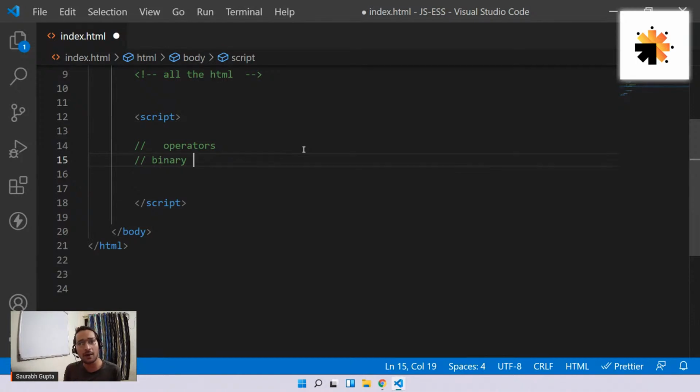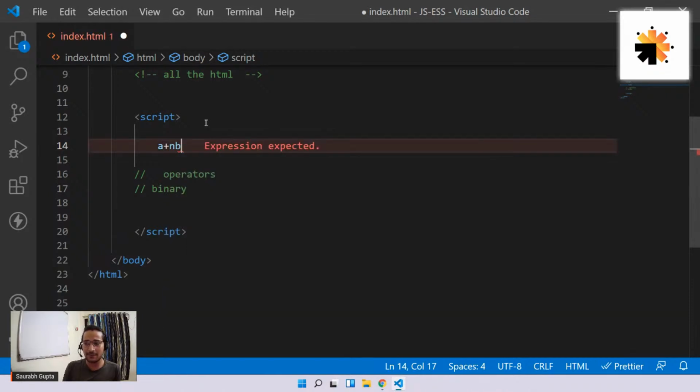Binary basically says two. That means operators that perform calculation on two data, or we can also call them operands. See guys, for example, if I do something like a plus b, in this scenario this plus is an operator, and a and b are nothing but operands. So basically, the things that you perform the operation on are called operands. If you are from an engineering background, you might know it. You can also call them data or variables, whatever you want, but normally they are called operands.